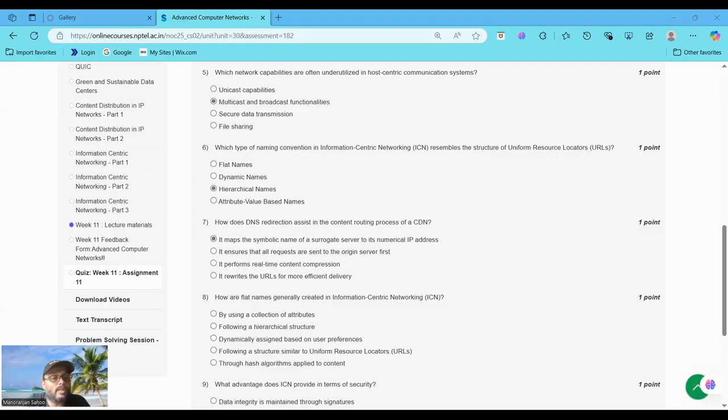If you choose option C, that is incorrect also, because compression is handled by another mechanism, not DNS. Option D is also incorrect. URL rewriting may occur in some CDN steps, but it is not the role of DNS redirection. The only correct option is option A, it maps the symbolic name of the surrogate server to its numerical IP address.